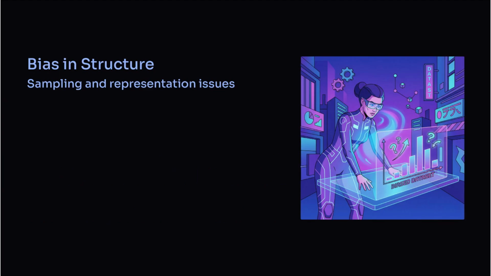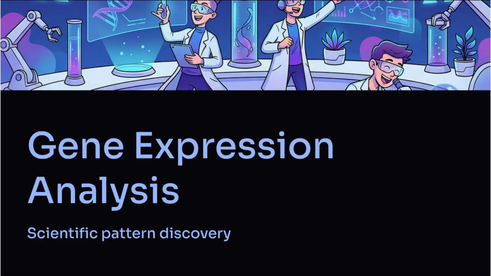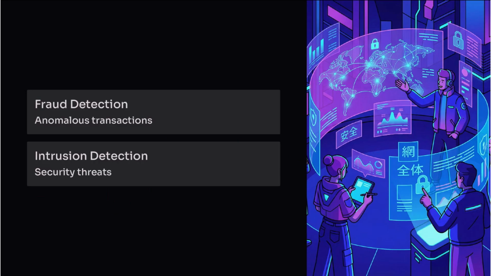In business, unsupervised learning supports customer segmentation based on behavior. In science, it reveals structure in complex datasets like gene expression profiles. In security, it helps detect anomalies such as fraud or intrusions. Visualization aids understanding. Reduced representations reveal hidden structure.